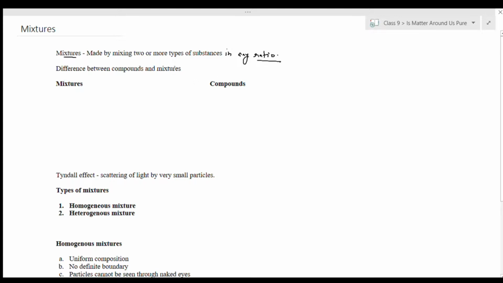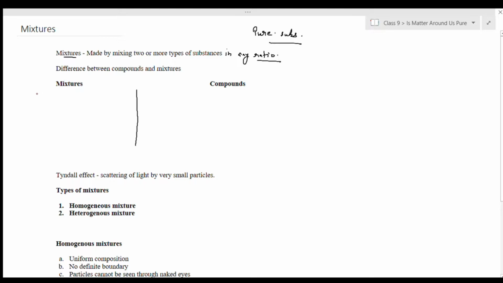Another form of matter that we read was pure substances. So pure substances were made up of a single type of particles, whereas mixtures are formed by mixing two or more types of pure substances. Next we have the difference between compounds and mixtures. On the left hand side we have mixtures, on the right hand side we take compounds.